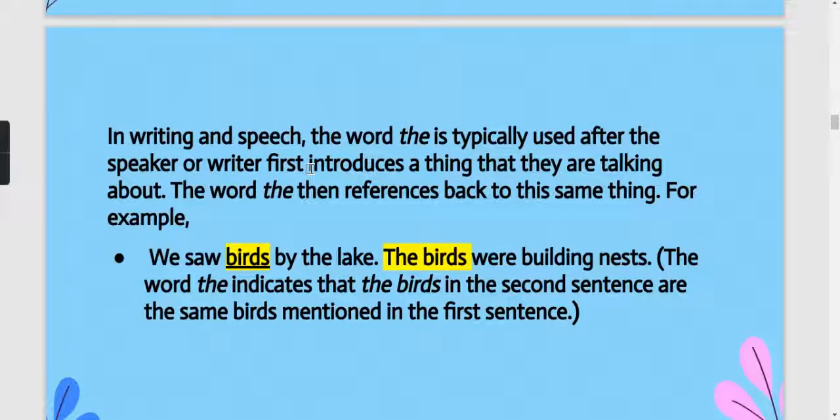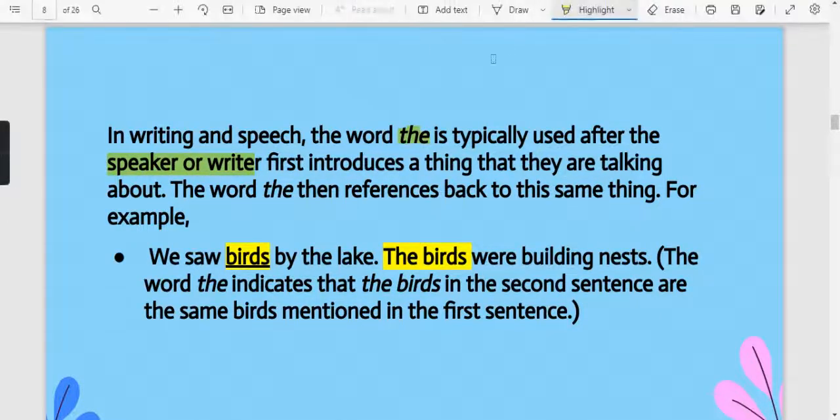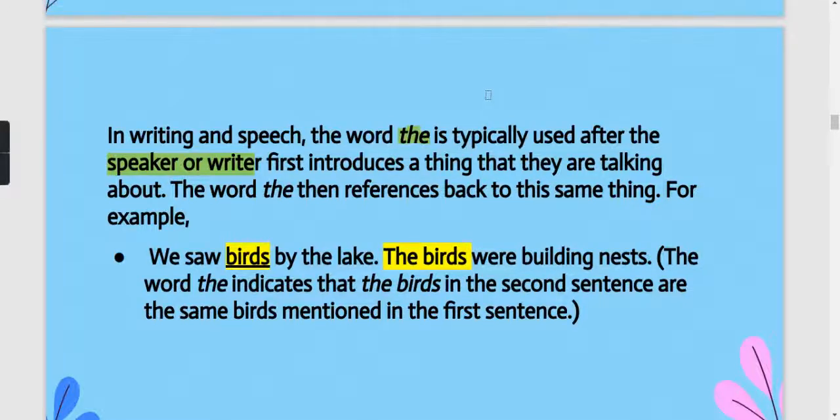So, in writing and speech, usually we use the definite article if we have to introduce any speaker or a writer. Whenever we are writing any essay, paragraph, or letter, and whenever we have to introduce any person or any important thing, we use this definite article first.